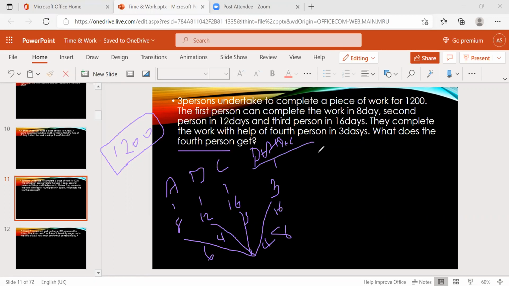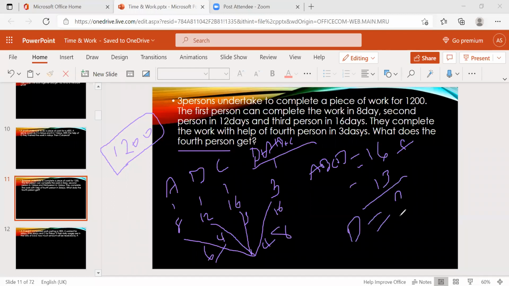Now A, B, C, D total efficiency is equal to 16. From this, if you subtract A, B, C, that means 6 plus 4, 10 plus 3, 13, if you subtract 13, then we'll get D's efficiency. D's efficiency is nothing but 3.